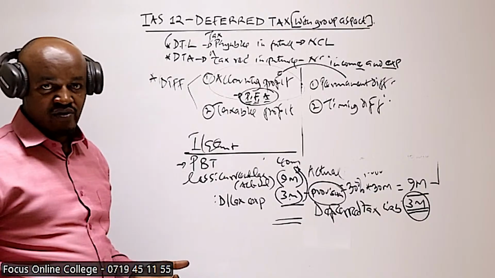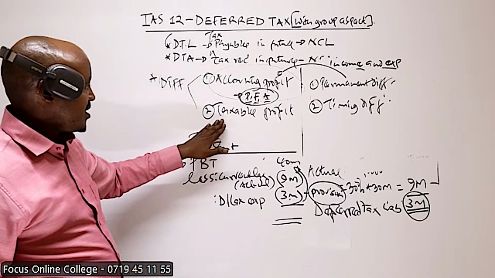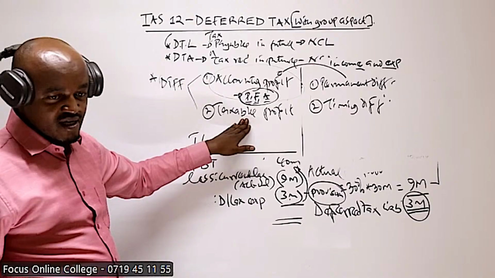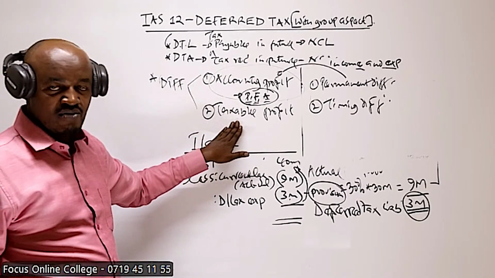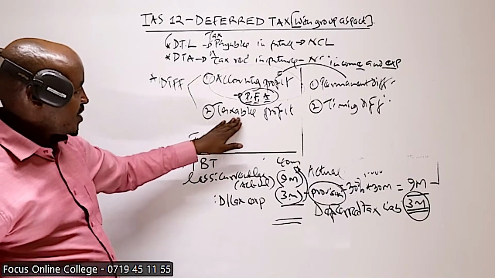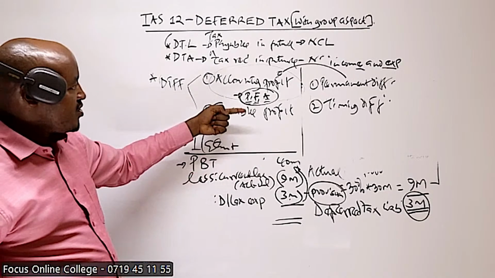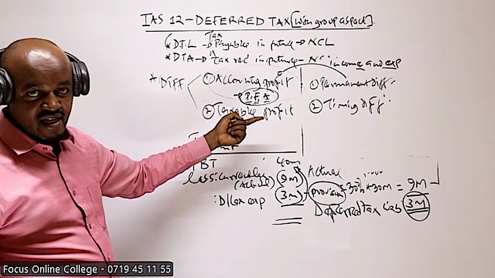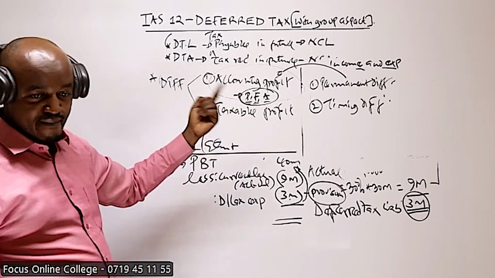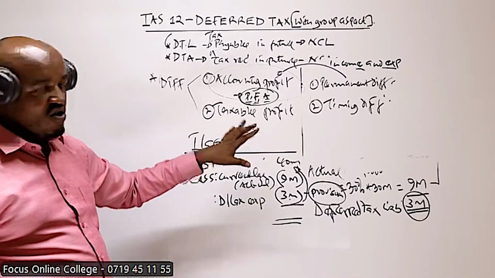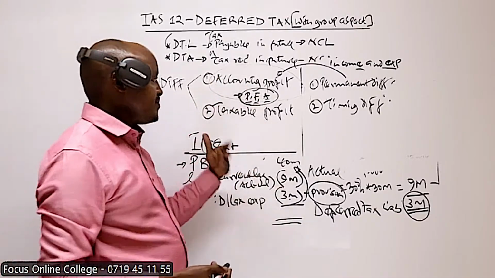But what we know in taxation is that those expenses are non-deductible or disallowable expenses. In computation of the taxable profit, those items are not taken into account. We don't take into account penalties, fines, and amortization of assets, including impairment loss on goodwill.